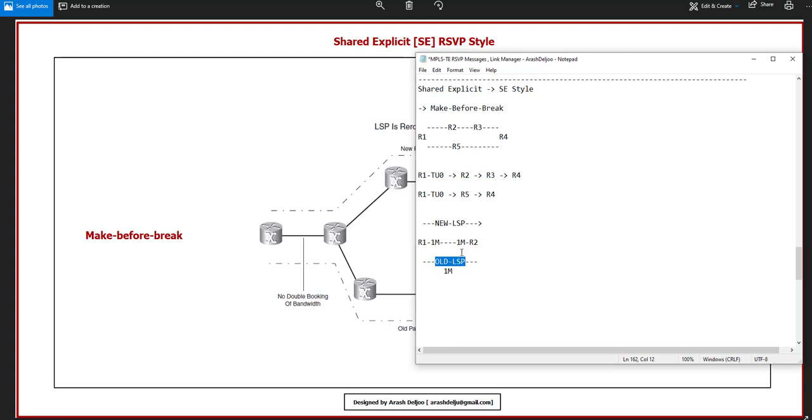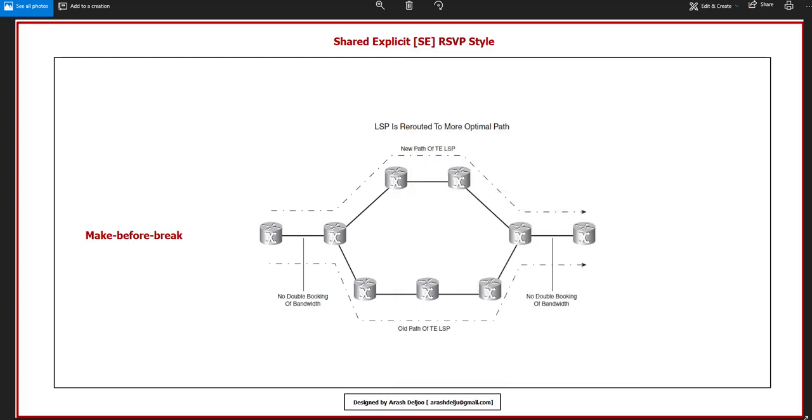Because of that, it can reserve 1 megabit per second of bandwidth again. So when the new LSP is signaling, R2 and the other routers don't have any problem. After the new LSP is established, they can tear down the old LSP, and 1 megabit per second of bandwidth remains. This is the shared explicit SE style.